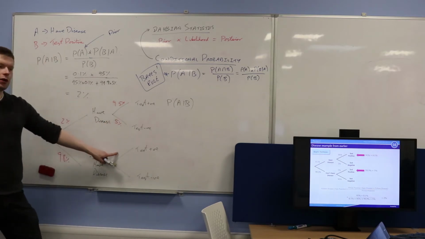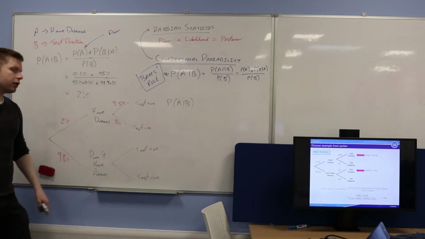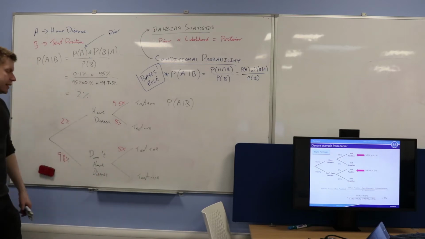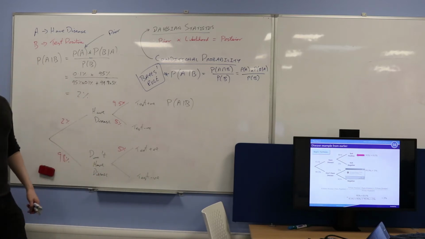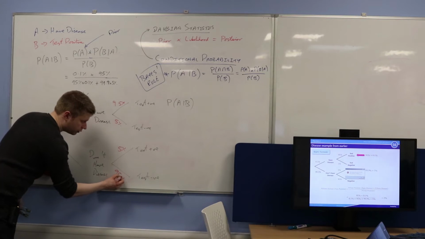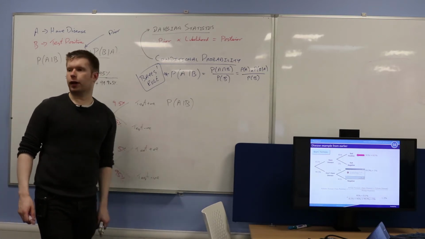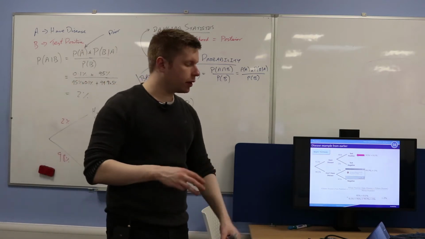What's the probability that goes here? In other words, what's the probability I test positive given I don't have the disease? Yep, 5%. What's the probability that I test negative given that I don't have the disease? That's the correct result. Good. So in other words, if you want the probability of A given B, how are you going to do that? Can I give you 3 minutes to have a go at that for me?